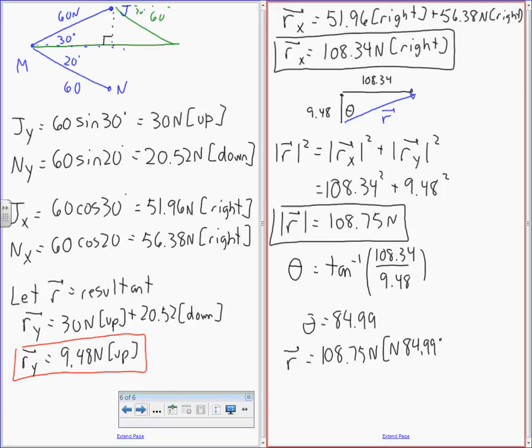Should be up in the air. Let's call that up. It is 84.999. Up 85 degrees right, or 108.